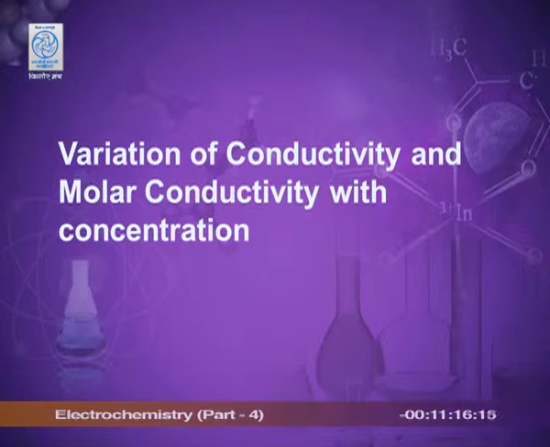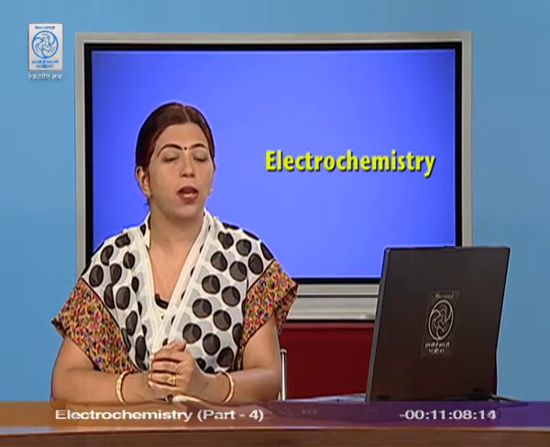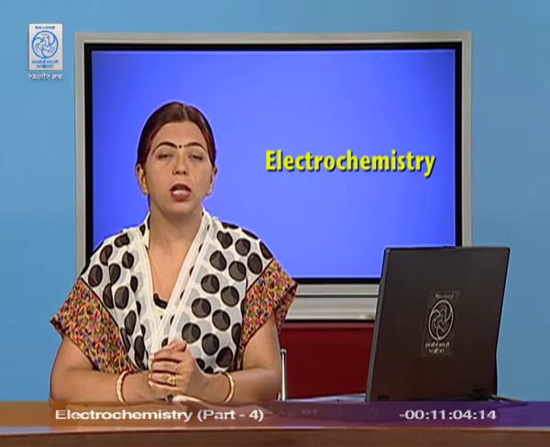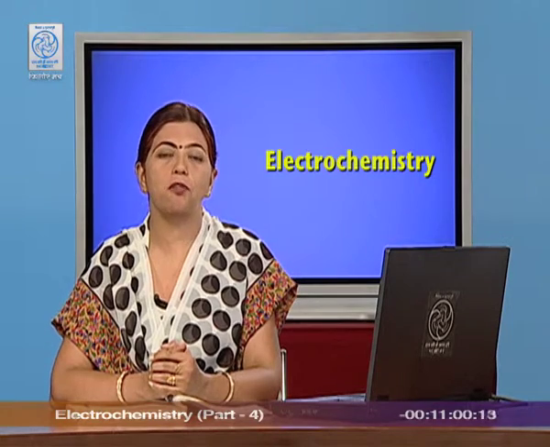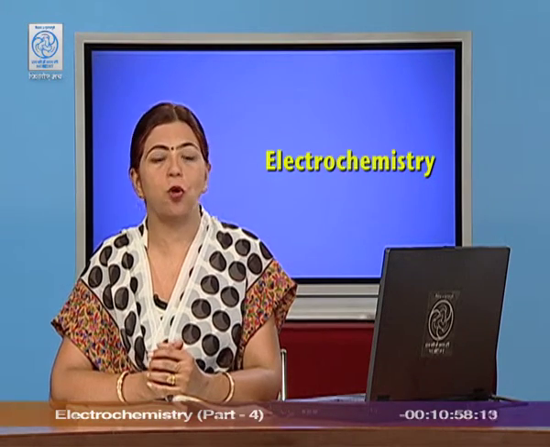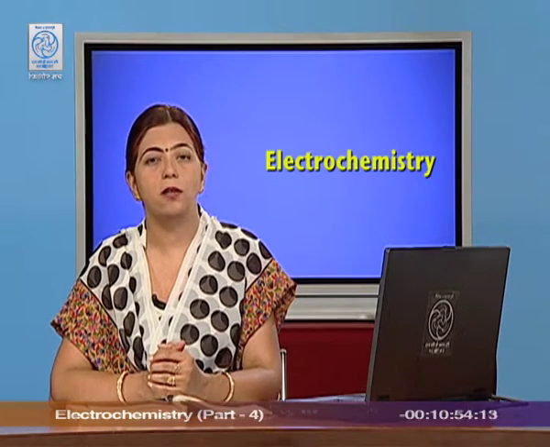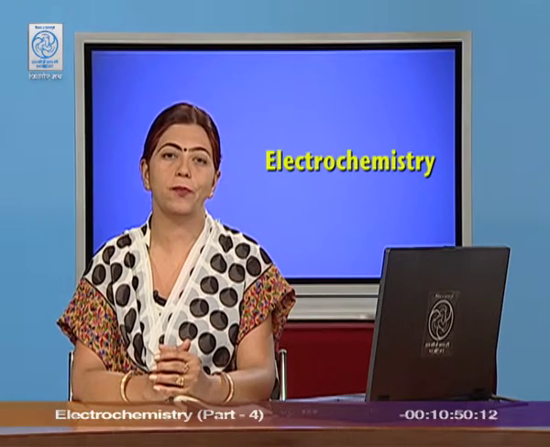Variation of conductivity and molar conductivity with concentration. Let me again revise what is conductivity. We have already studied in the previous class. Conductivity or specific conductance is the conductance of 1 centimeter cube of the solution. It depends upon the ions which are present in 1 centimeter cube of the solution.